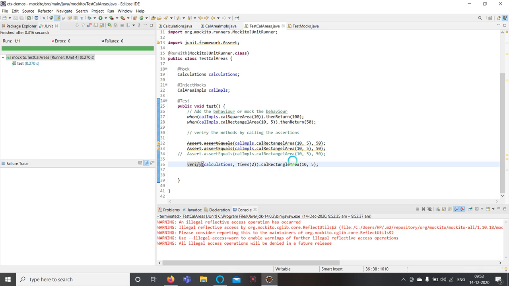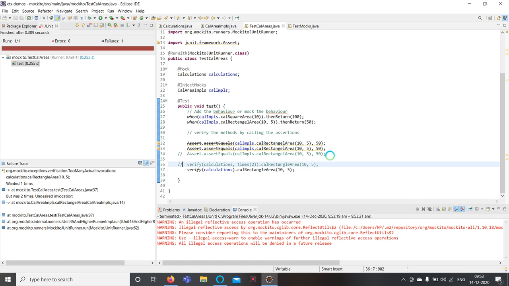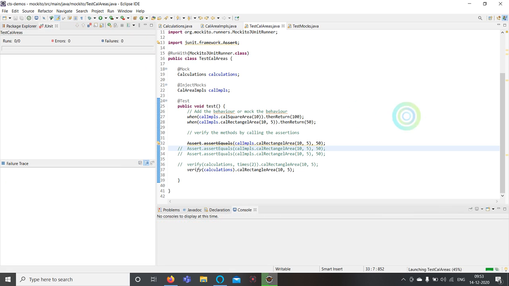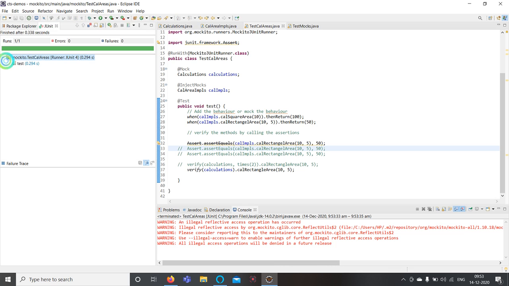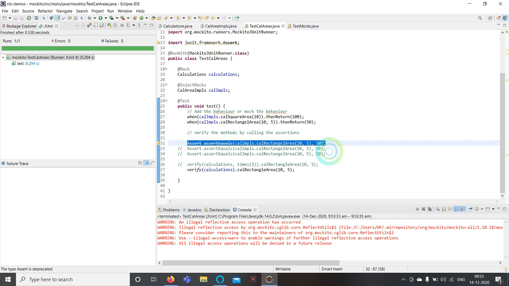Now, in this case, I don't specify the number of times. I am just passing this one. So now the default expectation is 1 time. But here you have called 2 times. So that's why it also failed. Now when I comment one more line and run this again, the test is passed, because you are relying on the default times, which is only 1 time. So that's why this test passes.